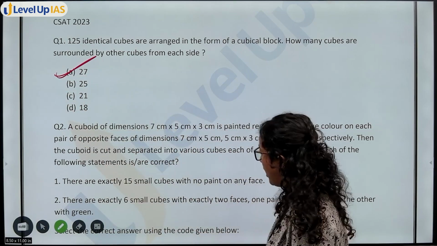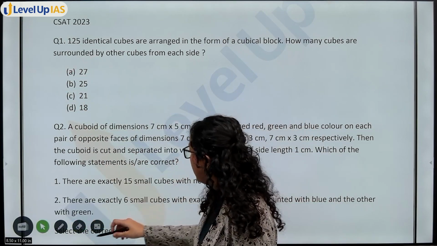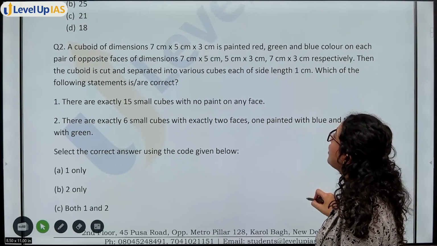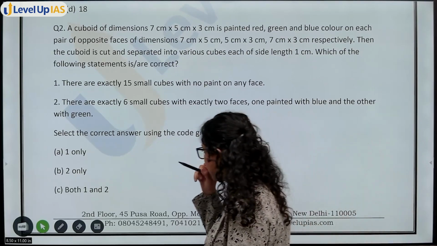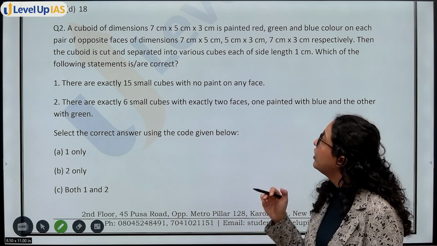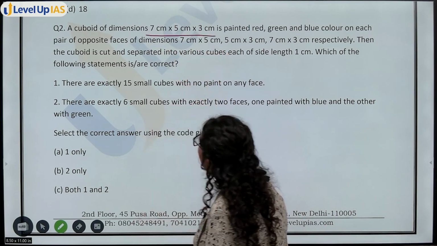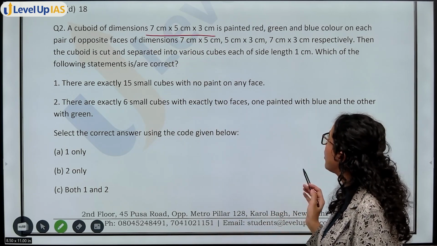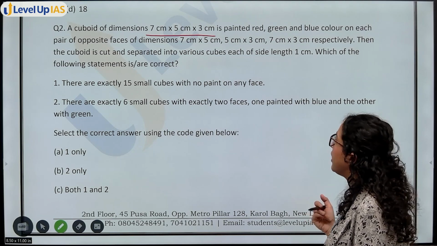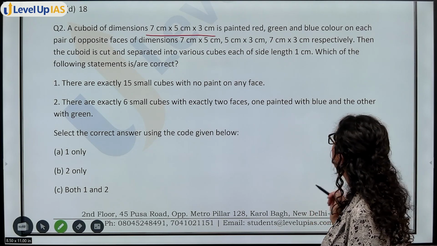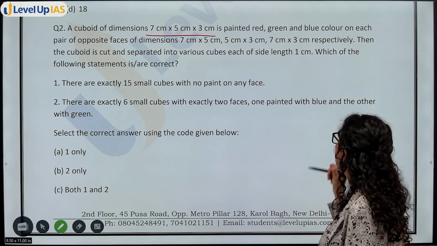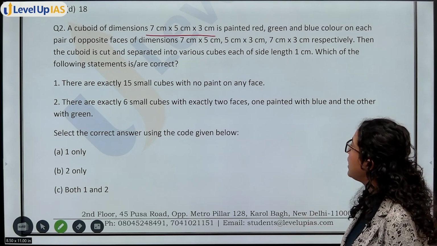Okay. Now let's move on to the next question. Question 2 of CSAT 2023. इसमें क्या है? A cuboid of dimension 7 cross 5 cross 3. Okay, again this is also an easy question. Mostly you have to imagine the cube. So a cuboid of dimension 7 cross 5 cross 3 is painted red, green and blue color on each pair of opposite face of dimension 7 cross 5, 5 cross 3, 7 cross 3. Okay. Cuboid is separated into various cubes, each of length 1 centimeter. Which of the following statements are correct?